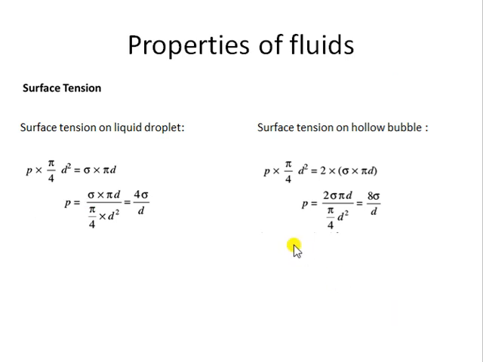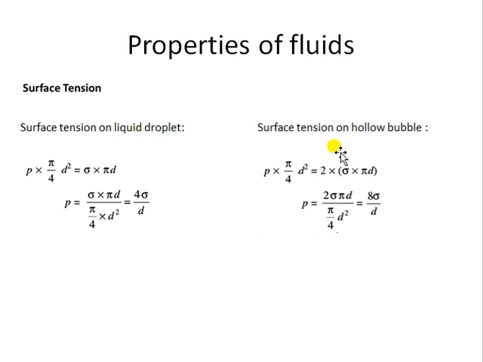Now we talk about two cases: surface tension in liquid droplets and surface tension in hollow bubbles. Hollow bubbles, like when you make soap bubbles. When you make soap bubbles, those bubbles are not capturing any liquid within. In those there is no liquid, only air is present on both sides. So liquid droplets have liquid within, and a hollow bubble doesn't have liquid within, it has gases within the bubble. Fine.